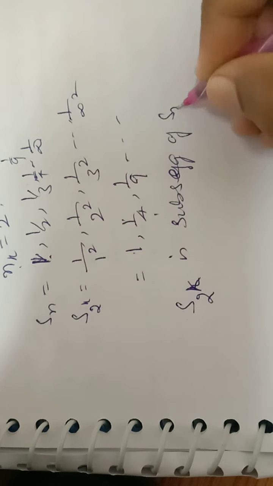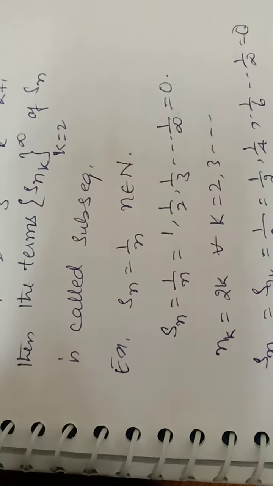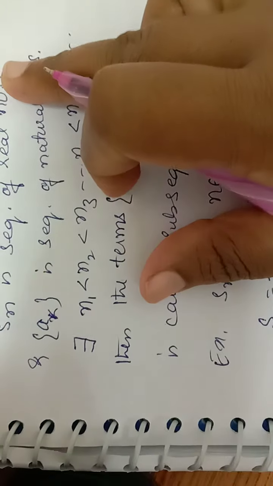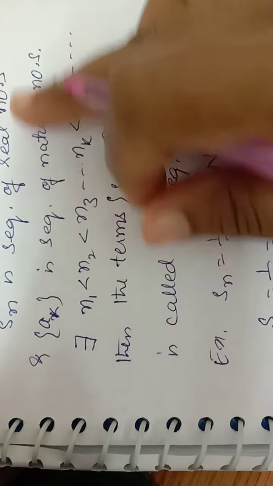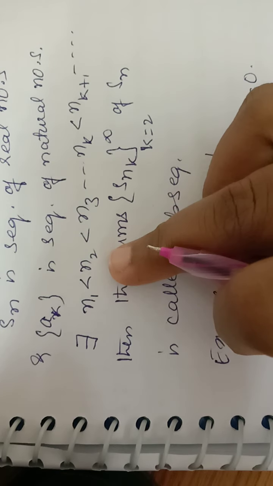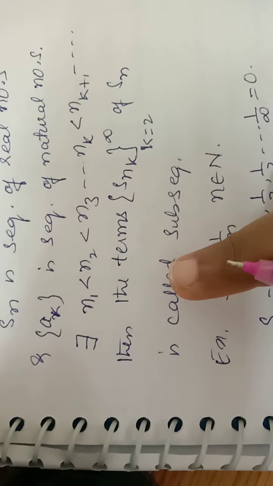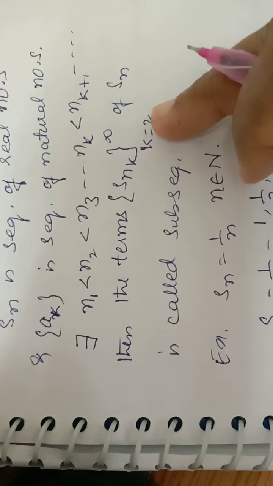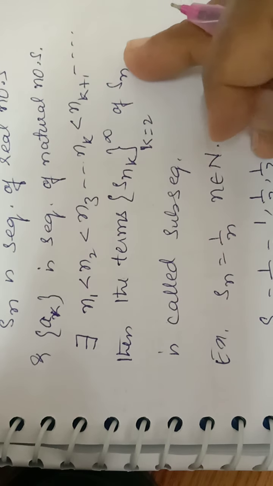Here we have seen the definition of subsequence. Sn is a sequence of real numbers, ak is a sequence of natural numbers. Then the condition n1 should be less than n2 should be less than n3, and so on. Then the terms Snk are said to be a subsequence of Sn.